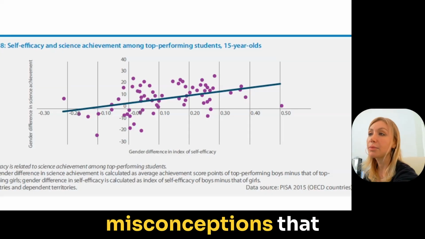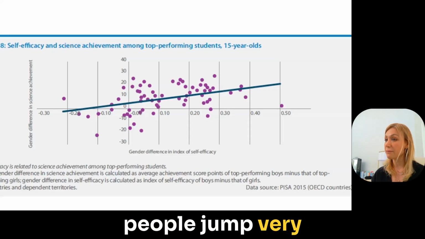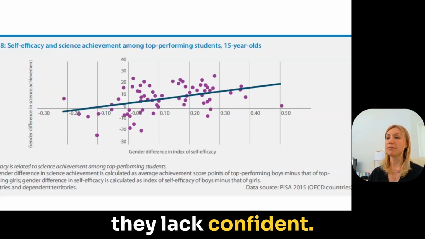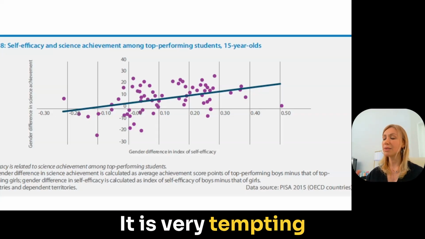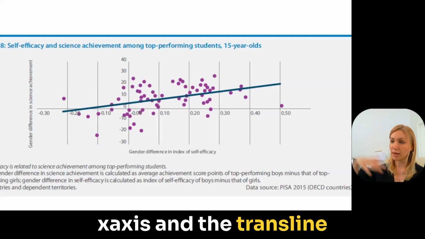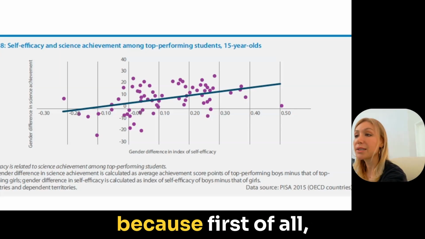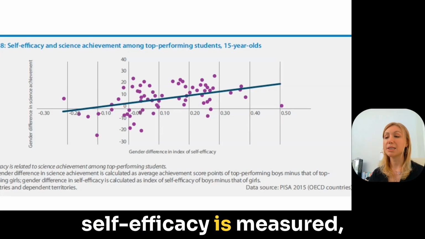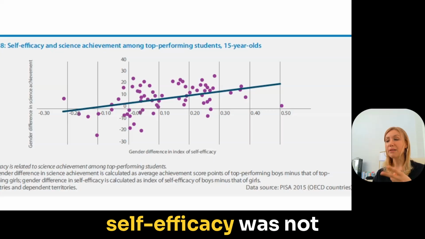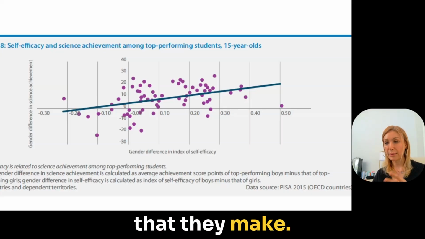Some very common misconceptions that I observe people jump to very often is that girls perform worse because they lack confidence. It is very tempting because we see that self-efficacy is on the x-axis and the trend line slopes upward. But this is wrong because, first of all, self-efficacy is measured, but it's not manipulated. In other words, self-efficacy was not part of the intervention that they made, right?